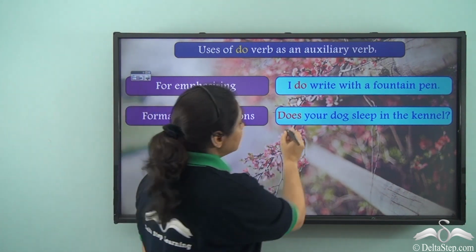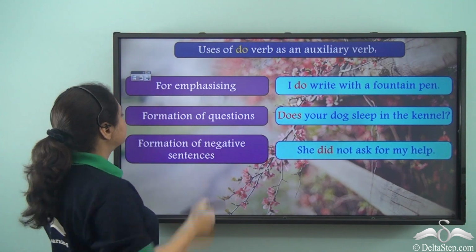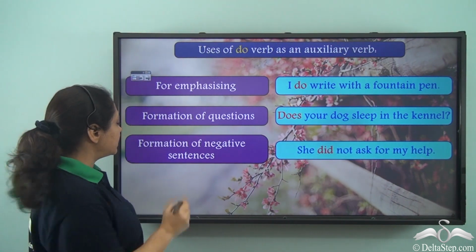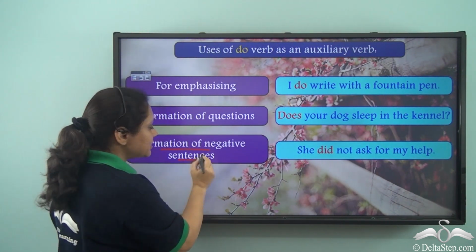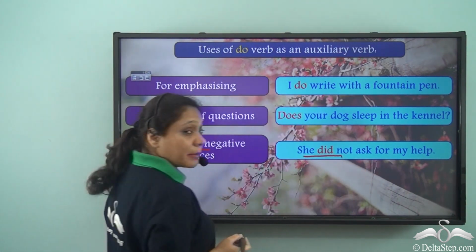We use it in the formation of questions. For example, does your dog sleep in the kennel? We also use it in the formation of negative sentences. For example, she did not ask for my help.